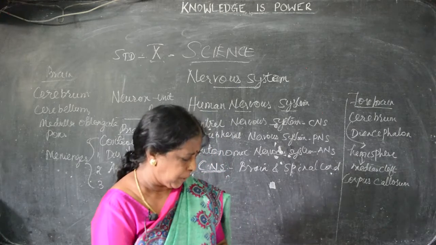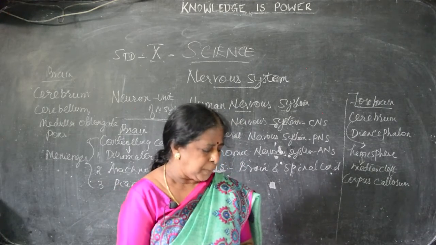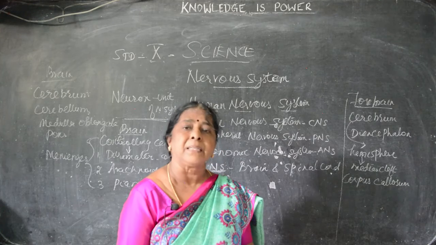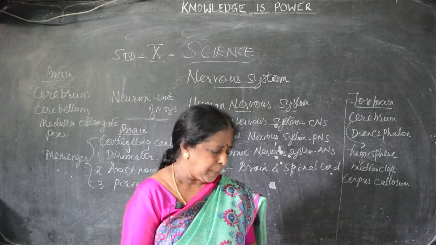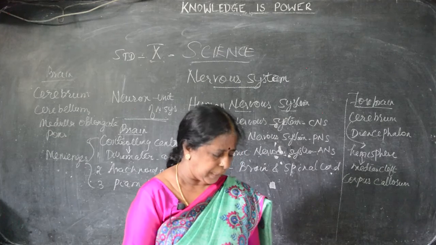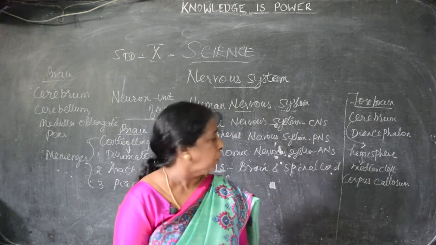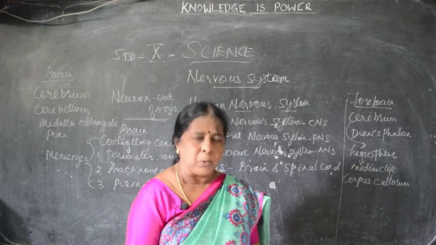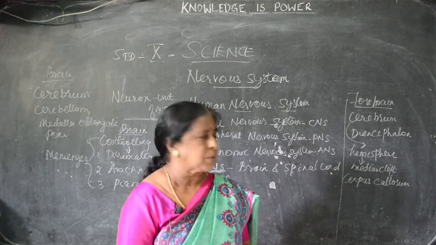It's on page number 222, underline what it is. Under the heading cerebrum, fifth line: the two cerebral hemispheres are interconnected by a thick band of nerve fibers called corpus callosum. That is very important. What is corpus callosum? Two mark question maybe. This is made up of grey matter of the cerebral cortex. Cortex means what?